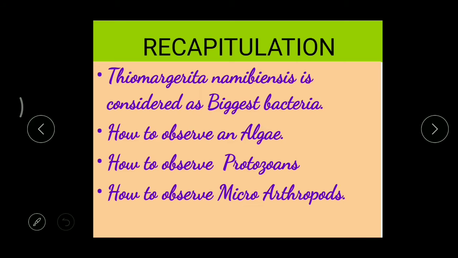We also studied how to observe different types of algae from water bodies, how to observe protozoans by using hay decoction, and how to observe microarthropods. Okay, now let's come to our lesson.